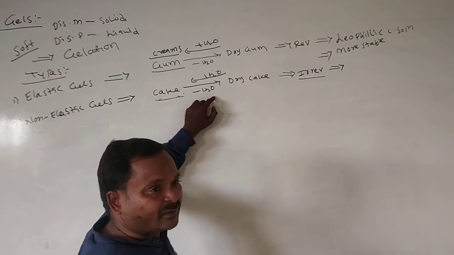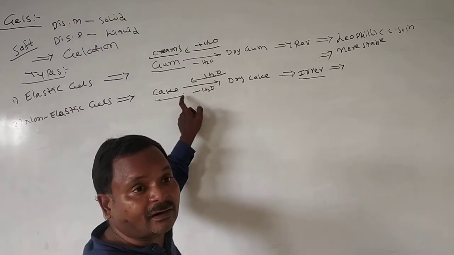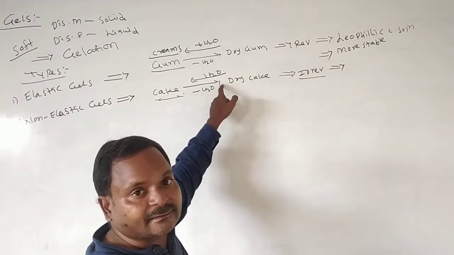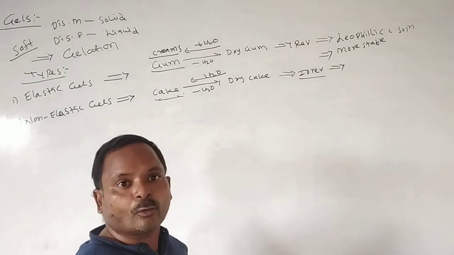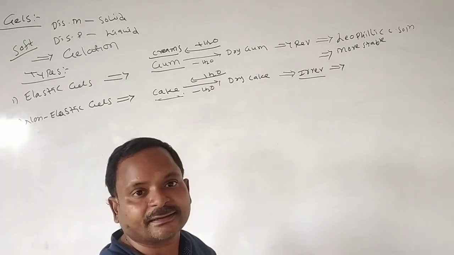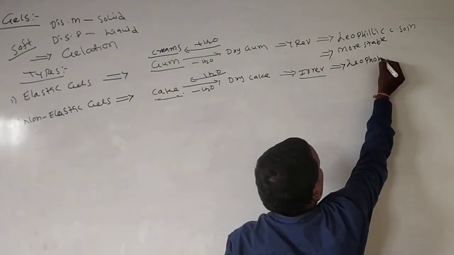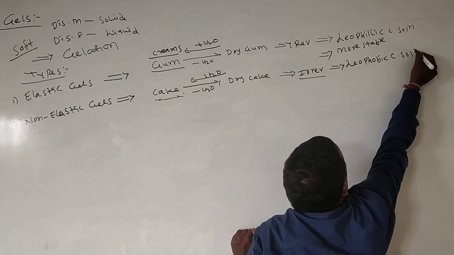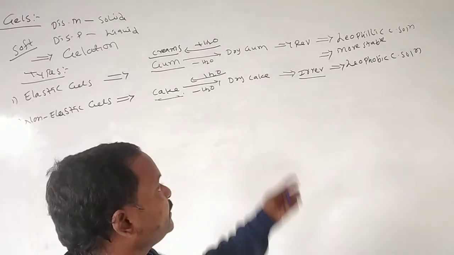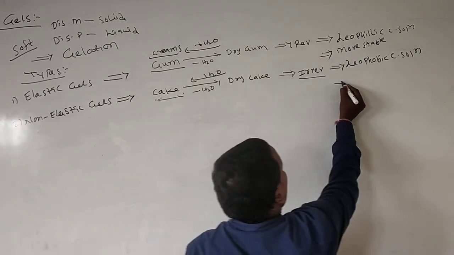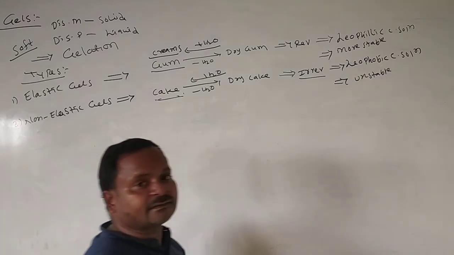Here, the dry cake does not react with the water. That means it doesn't have the ability to interact with the water. Such types of colloidal solutions are called lyophobic colloidal solutions. All non-elastic gels are the best example for lyophobic colloidal solutions, and these are unstable colloidal solutions.